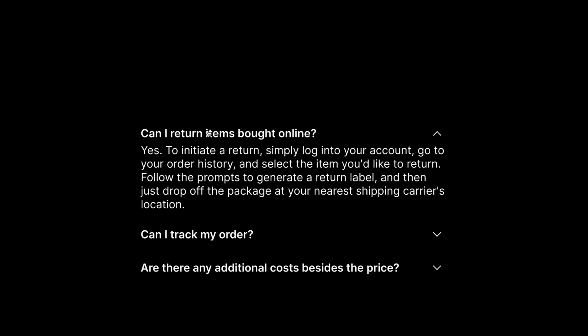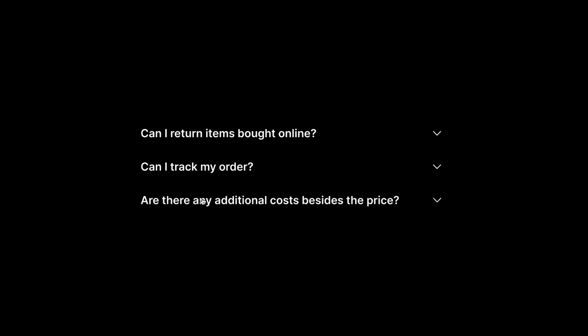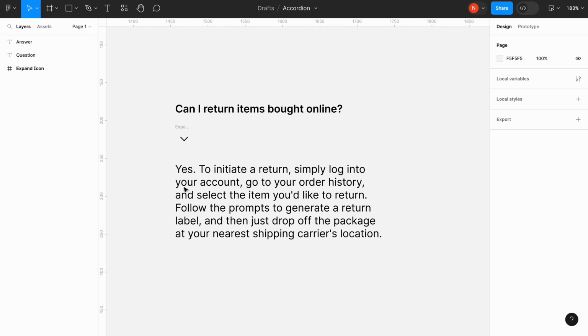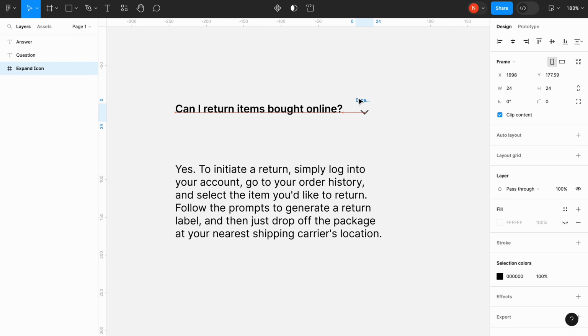Hello, it's Nick, and today I want to show you how to create an accordion like this one in Figma. We will create it using three basic elements: two text blocks, question and answer, and an icon.